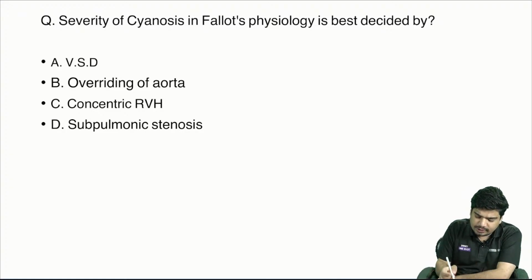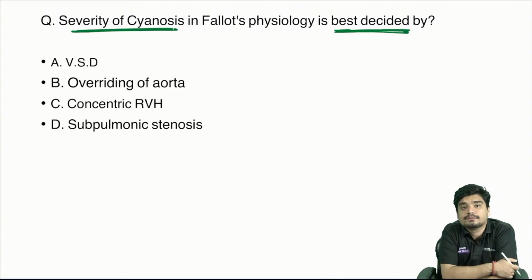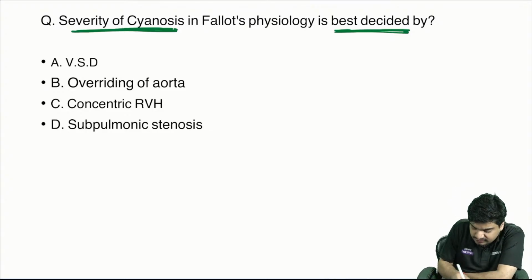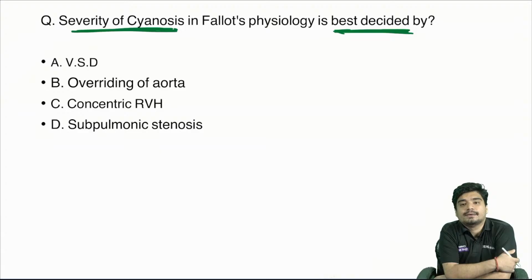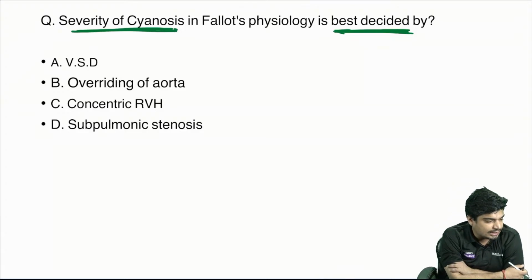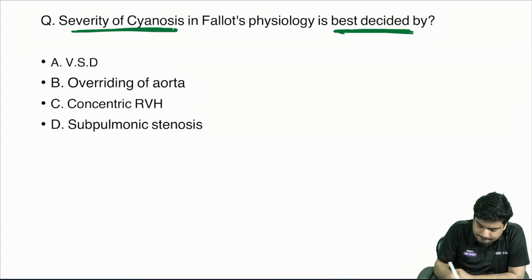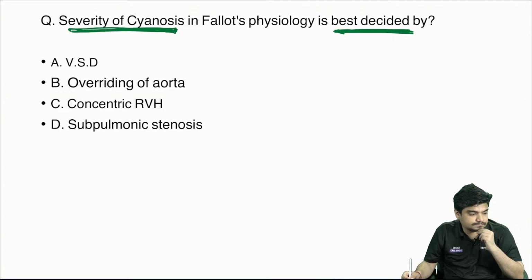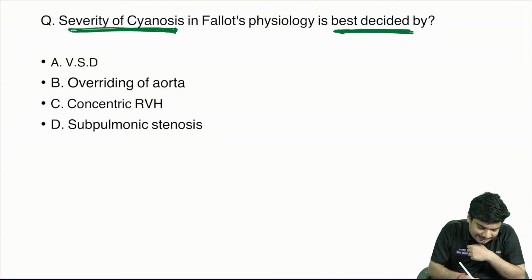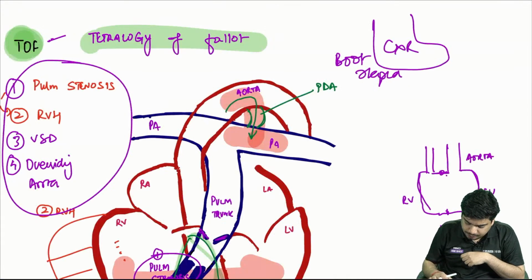Now, tell me what is going to be the answer. Severity of cyanosis is best decided by. Tell me the answer. We have discussed this. Exactly. The answer is going to be option D.